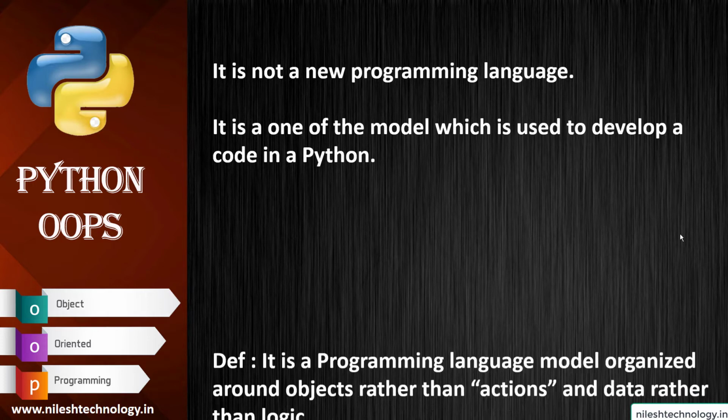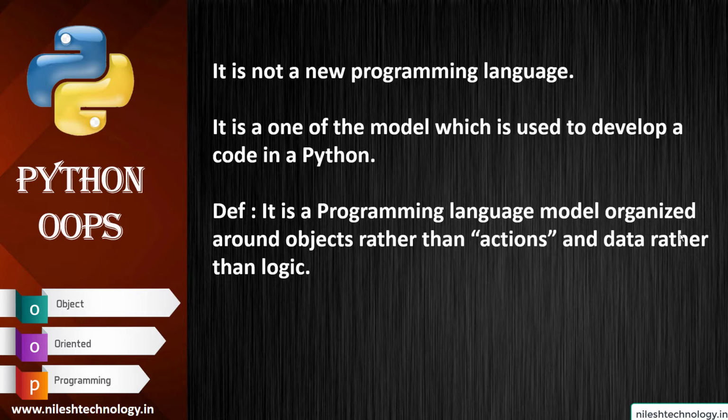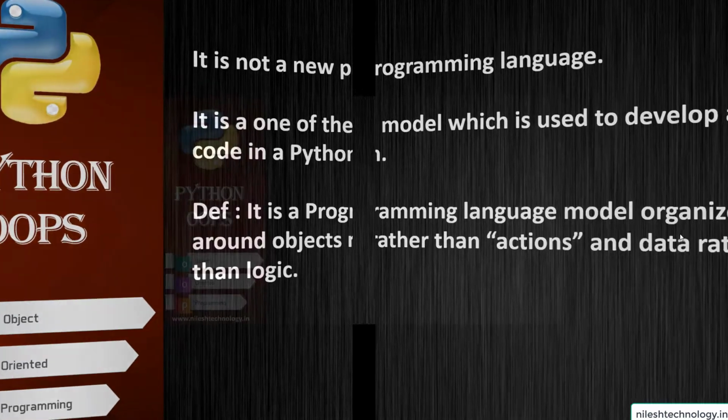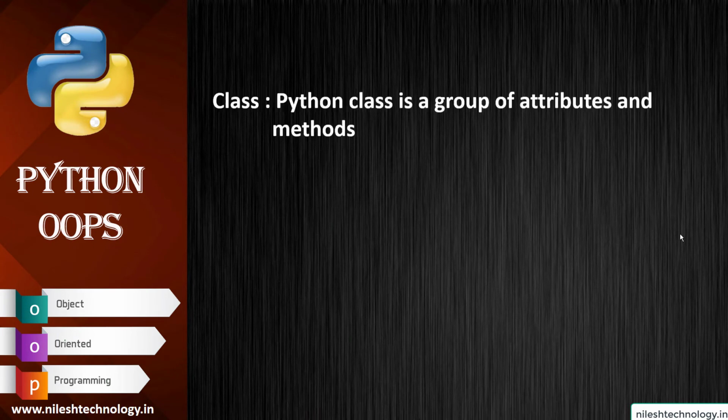So the definition is that it is a programming model organized around objects rather than action, and data rather than logic. This concept is very popular and famous in the IT industry. If you talk about large scale application projects, then we need to build the application by using classes and objects. So what is the class?